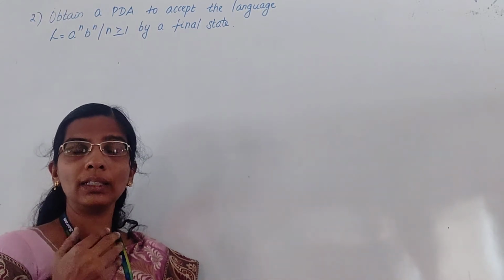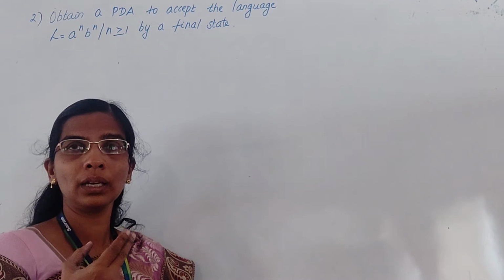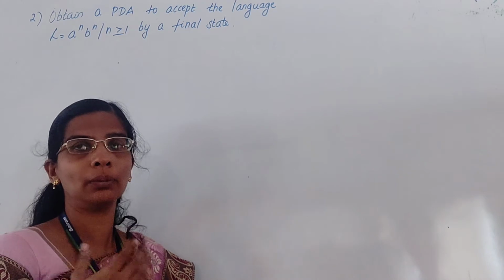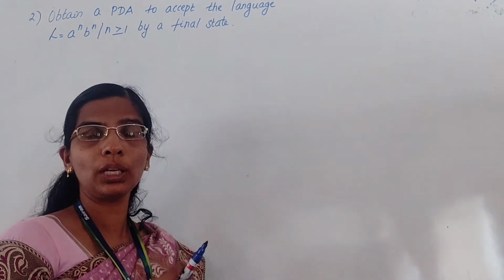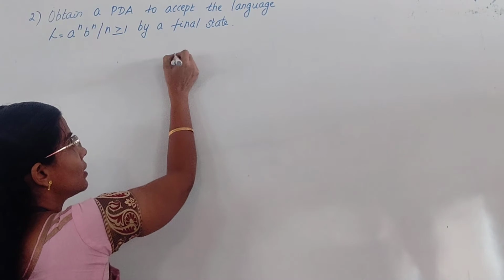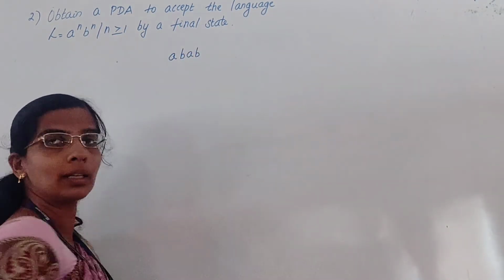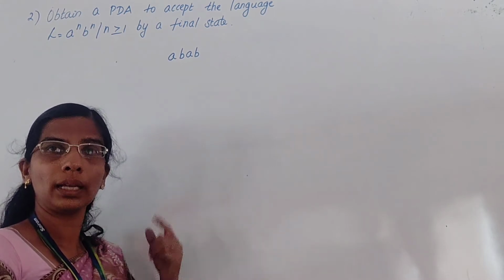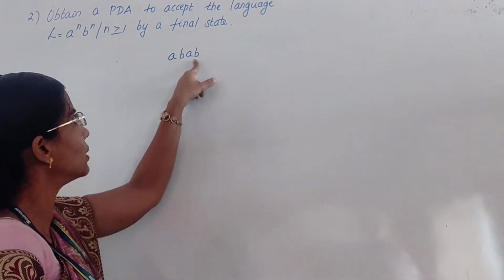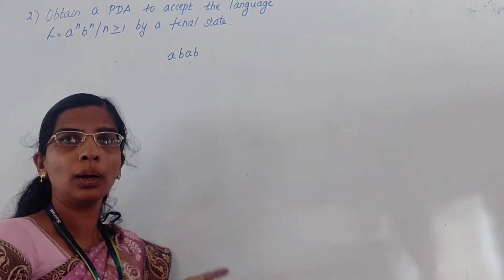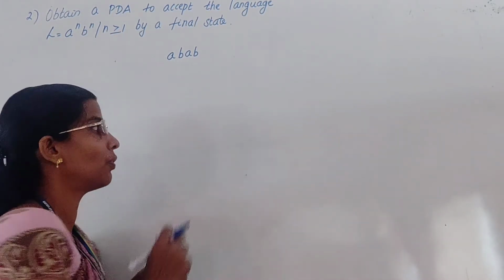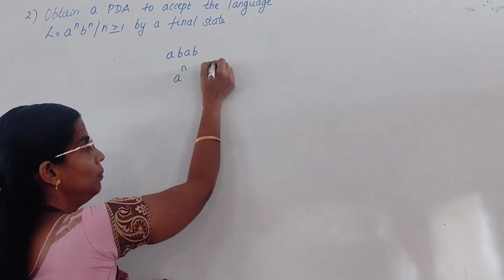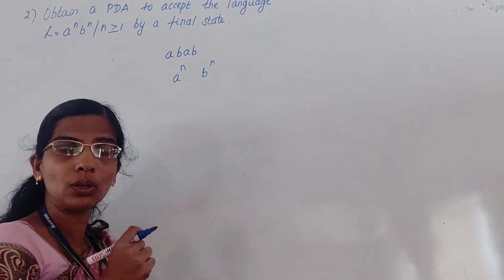So here in this language, two things you have to keep in mind. By seeing the language, I understood that I should have an equal number of A and B. And next, I have to follow the ordering. Suppose I have any string like this, is it a valid string for this language? No. Why? It has an equal number of A and B. Number of A is 2, number of B is 2. But what is my language? First I should have A and then followed by B. A^n B^n. So I have to follow this ordering.